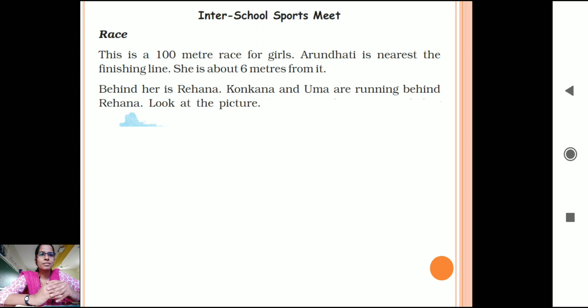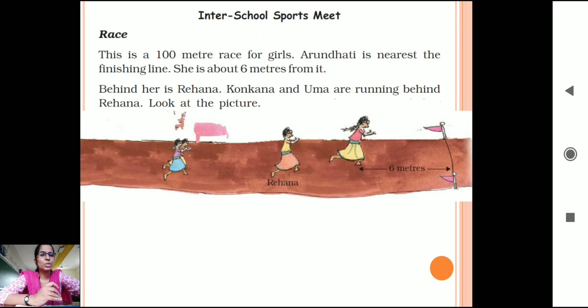Now here a race is given, a 100-meter race for the girls. Arundhati is one of the participants. Let's see what the situation of the race is. Now see here, a picture is coming up on your screen. You can see that a flag is there, which is the finishing line, and Arundhati seems to be very near to the finishing line. Yes, it is also given that she is about 6 meters from it.